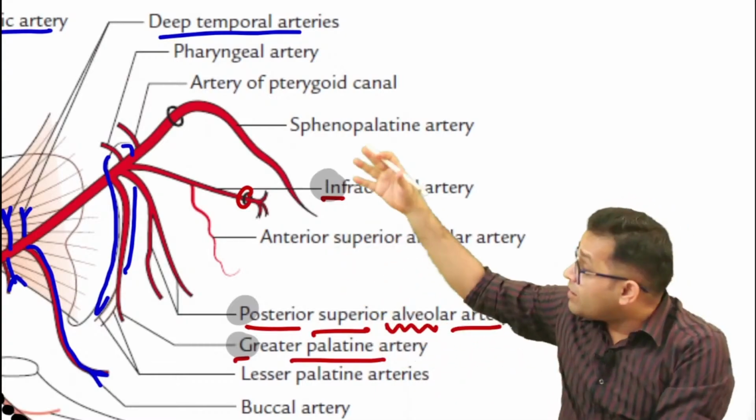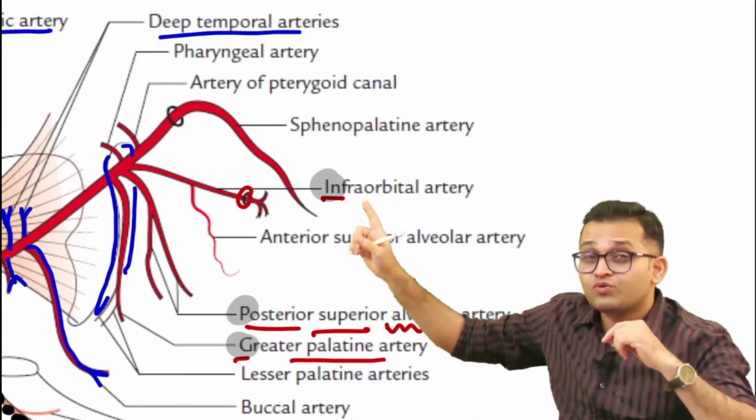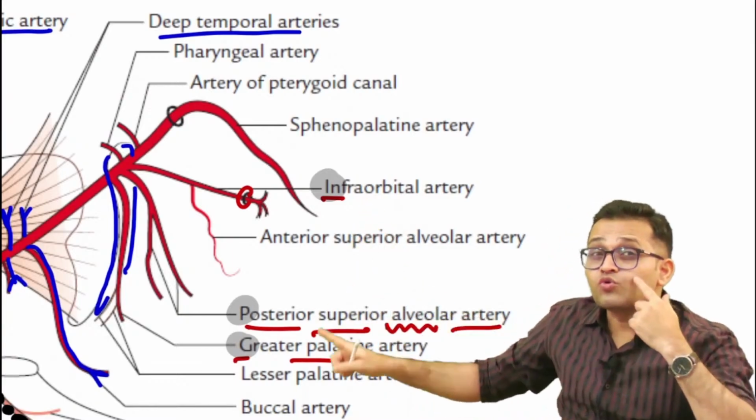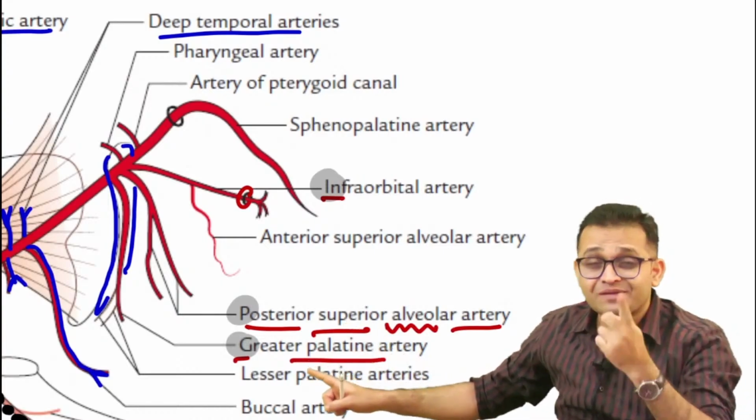Sir, these arteries are very important for ENT and facial surgery. Now you are knowing the blood supply below the orbit area. You are knowing the blood supply of the upper jaw teeth. You are knowing the blood supply of the palate, greater palatine artery.